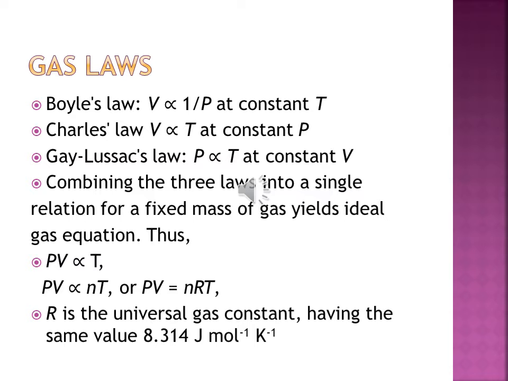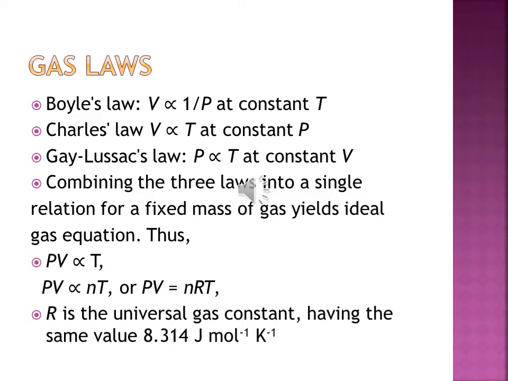By combining these three laws, from the first law, we can say PV is proportional to what? A constant term. When we remove the proportionality sign, we have to multiply it by some constant term. So from the first equation, we can say PV is equal to constant.